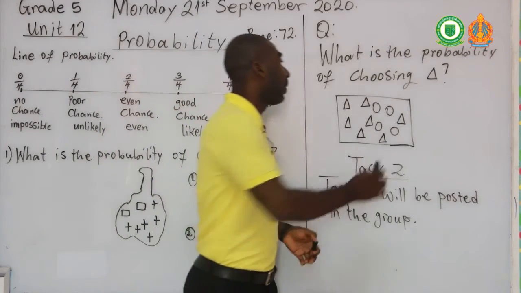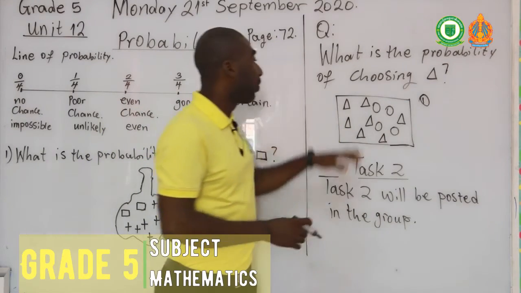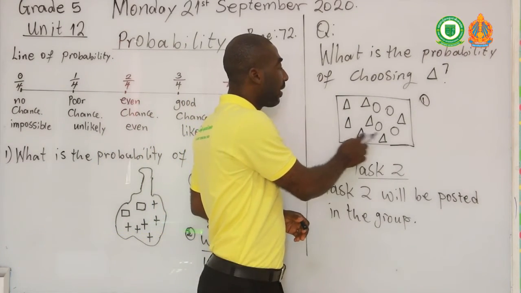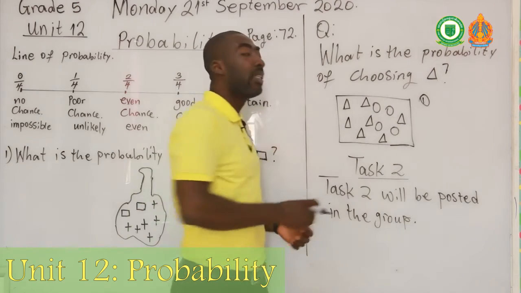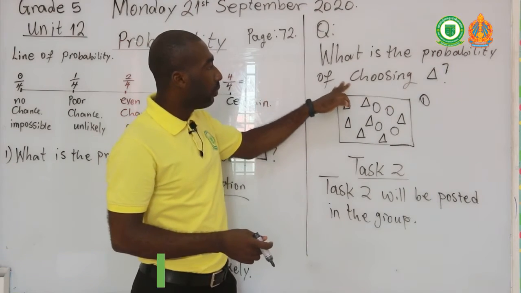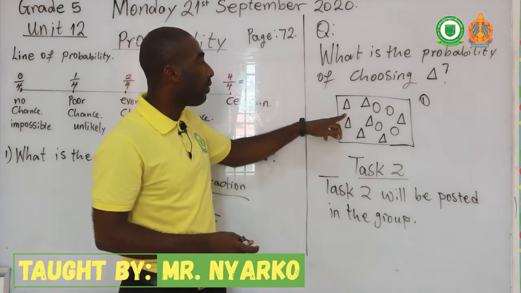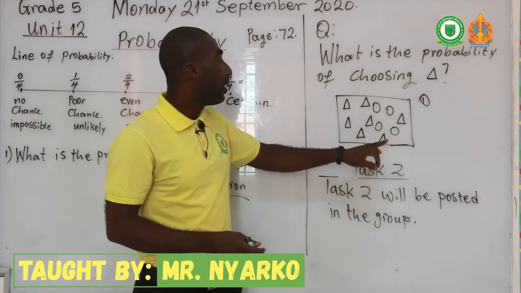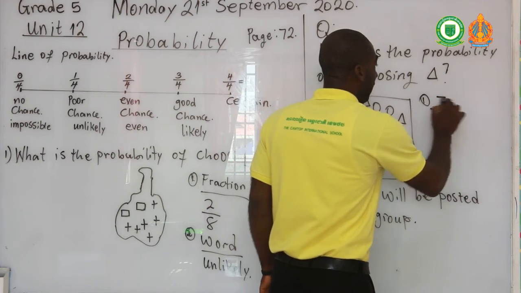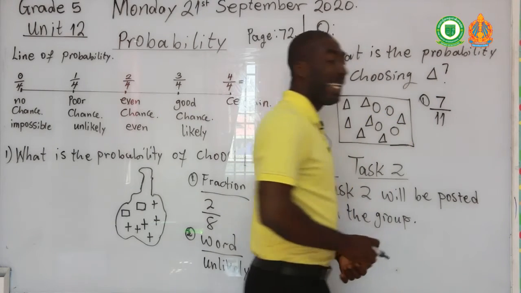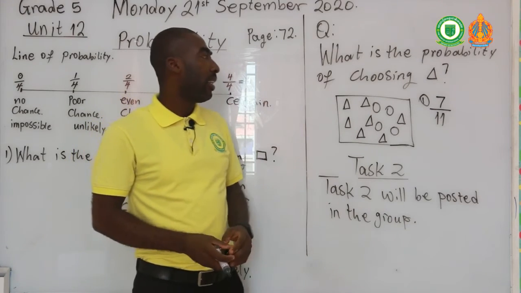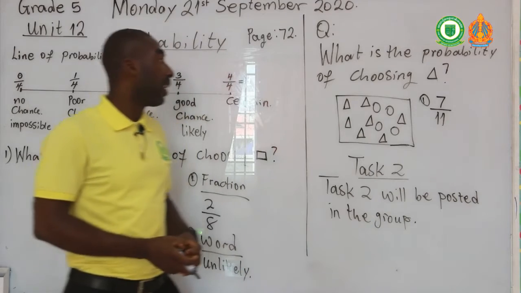So first, if we are starting with a fraction, you first have to count the number of items that you are dealing with, okay? So we have 1, 2, 3, 4, 5, 6, 7, 8, 9, 10, and 11, okay? So we have 11 items over there. And how many triangles do you have? We have 1, 2, 3, 4, 5, 6, and 7. So we have 7 triangles, okay? So that means we have 7 over 11. That means we have a good chance of getting our triangle out of this particular box, okay?